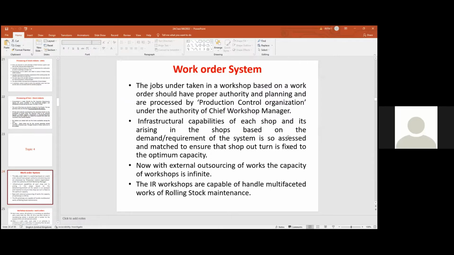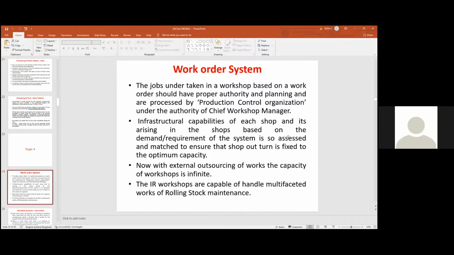each in the workshop with each allocation, which financially it can be linked to allocation also. Or allocation be important. So that a work order is issued. Who issues the work order? It is the production control organization, PCO, of a zonal railway workshop. So where this PCO lies, it is under the control of chief workshop manager of a zonal railway maintenance workshop.